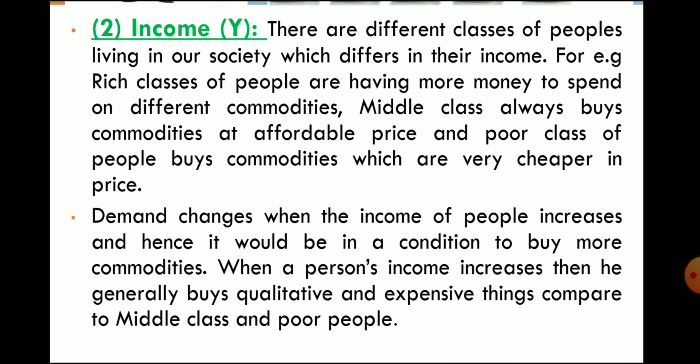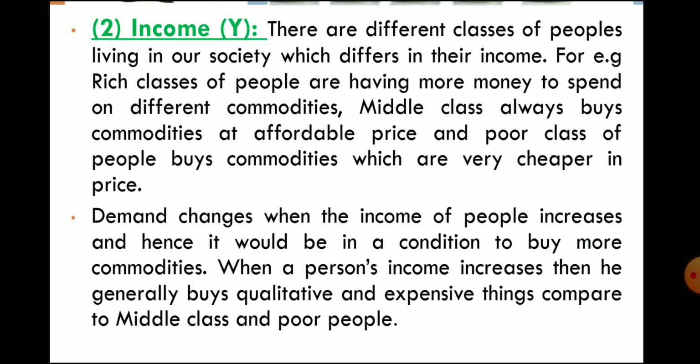So here are the factors. The first one is price. If the price of a product changes, then demand changes. The second one is the income of the consumer. Demand changes when people's income increases, and it becomes a condition to buy more commodities. When a person's income increases, they generally buy qualitative and expensive things as compared to the middle class and poor class. If your income increases, then you can demand more luxurious, branded, expensive goods. Just keep in mind, if your income changes, then your demand will change.